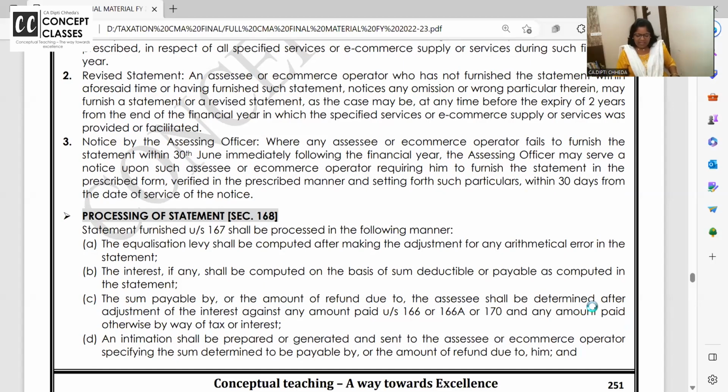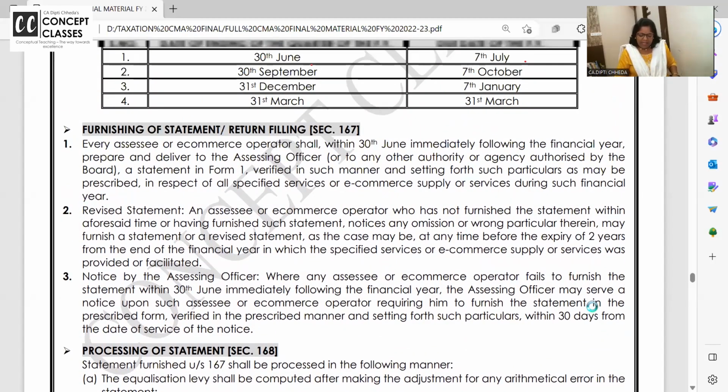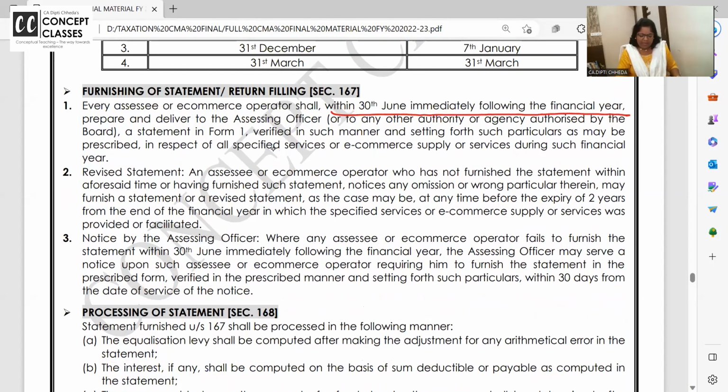Check. Every SSC or e-commerce operator, within 30th June following the financial year, shall prepare and deliver to the AO a statement in Form 1, verified and all, in respect of e-commerce supply or service.